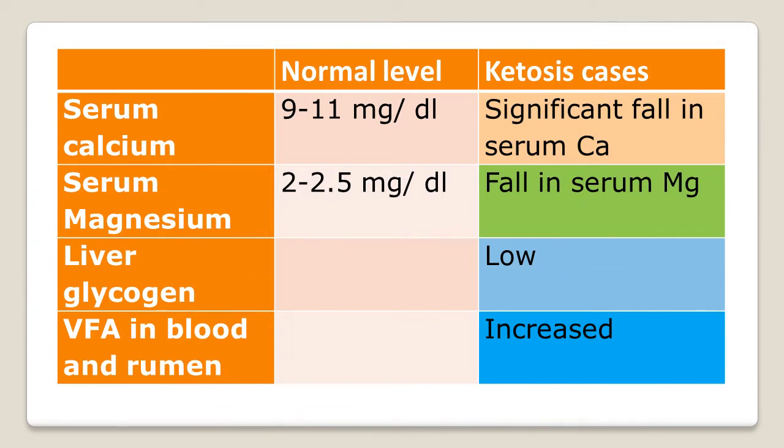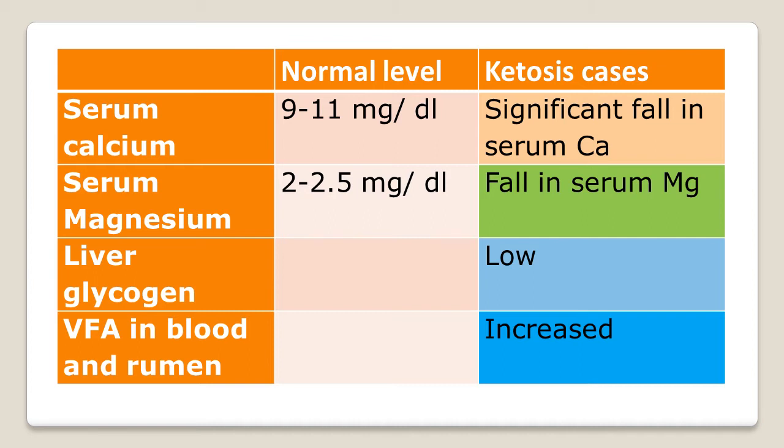Now about the calcium level, the normal level of serum calcium is 9 to 11 milligram per dl. In ketosis cases, there is a significant fall in serum calcium, because of the imbalance of acids and bases.